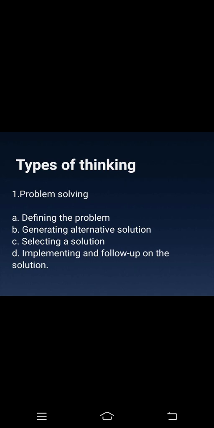Now the second point is generating alternative solutions. What are the solutions we can have? You need to work on the problem. In this second step of problem solving, a person tries to search for all the possible actions that can solve a problem. For example, if a person is suffering from a severe headache, they may start thinking of taking a rest, listening to music, meditating, taking medicine, etc.